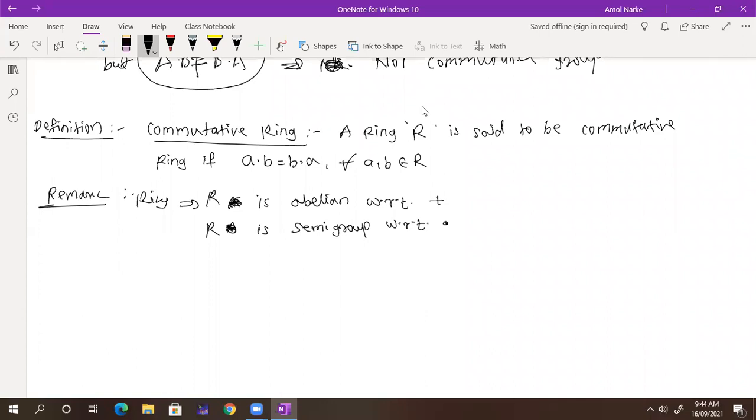Whether it satisfies the commutative property in the definition of a ring? No. If it also satisfies this commutative property, then that ring is called a commutative ring. Got it? So that is the extra property. Next we have a ring with unity. Write down the next definition.